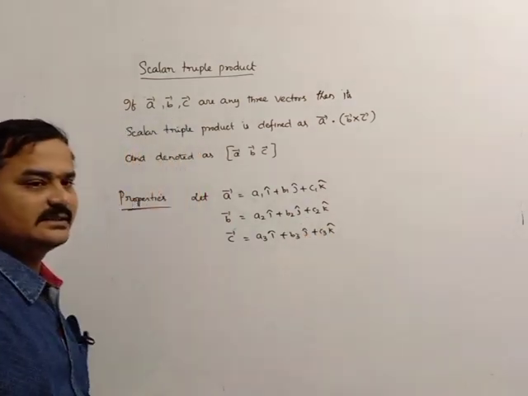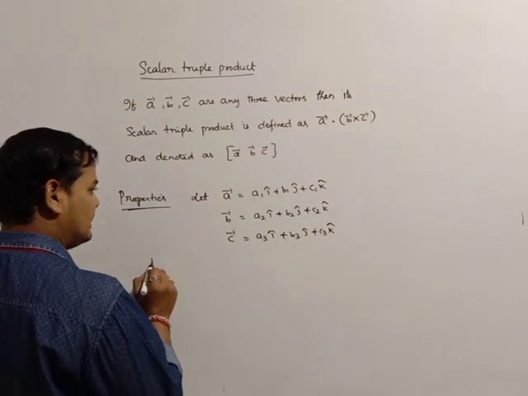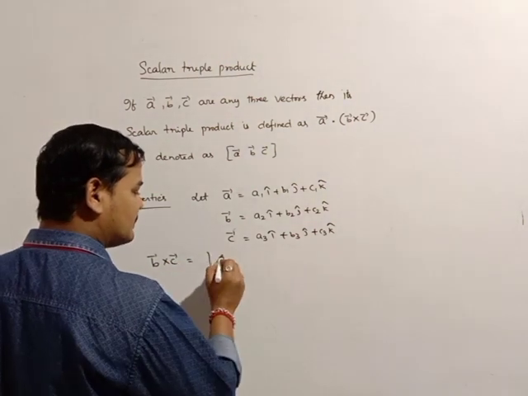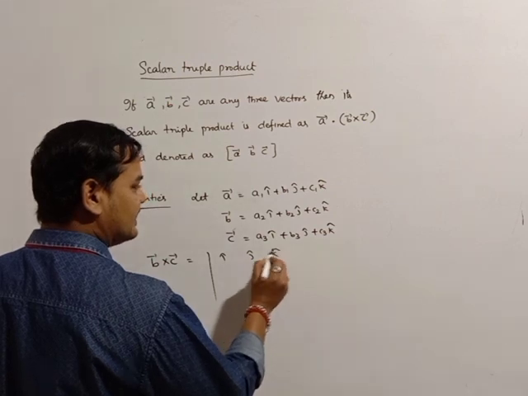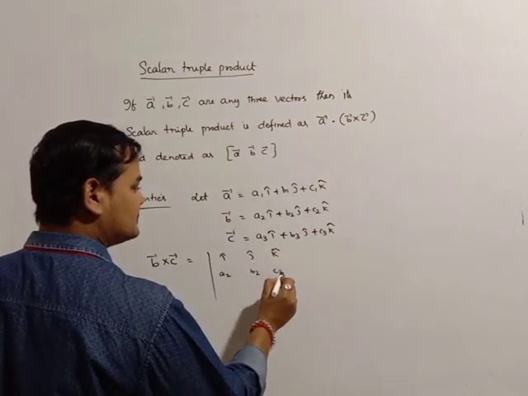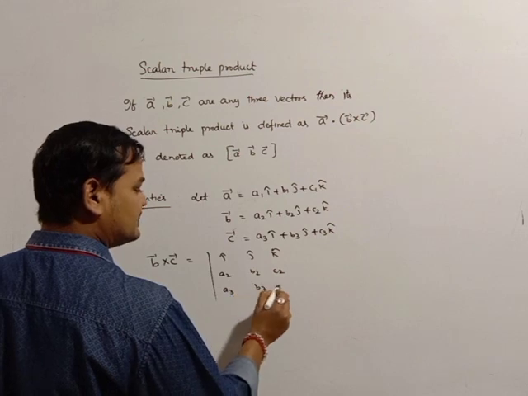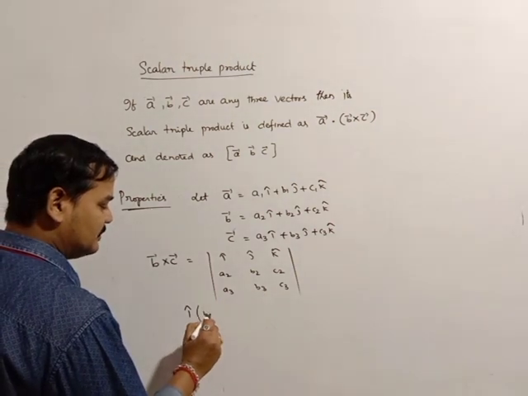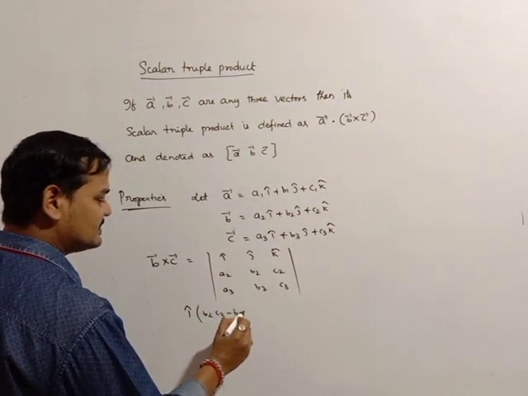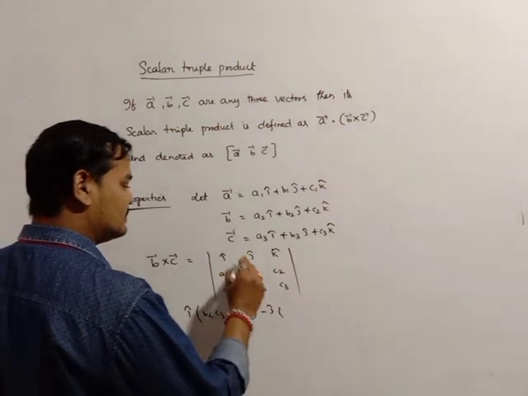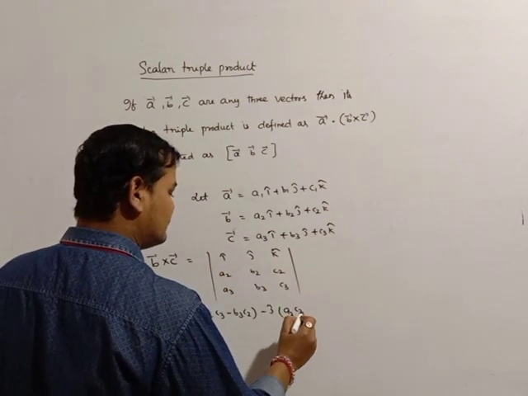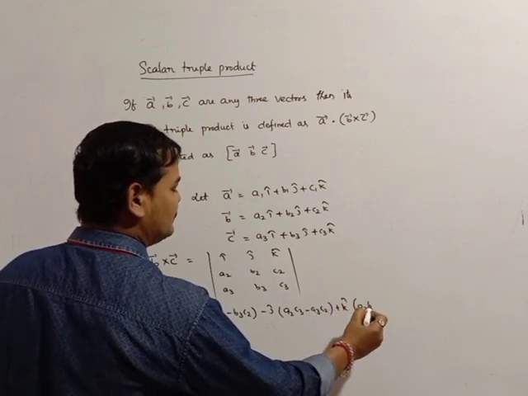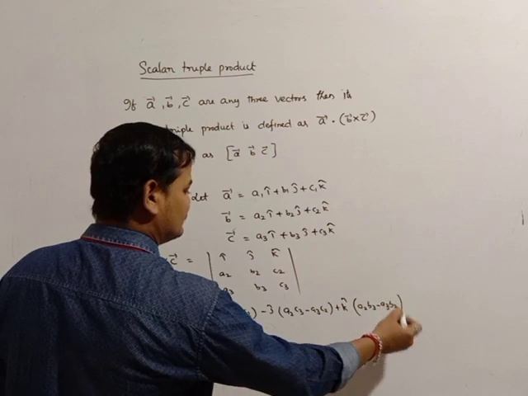First find B bar cross C bar, that is the determinant of i j k, A2 B2 C2, A3 B3 C3. What will be given? i into (B2 C3 minus B3 C2) minus j into (A2 C3 minus A3 C2) plus k into (A2 B3 minus A3 B2).